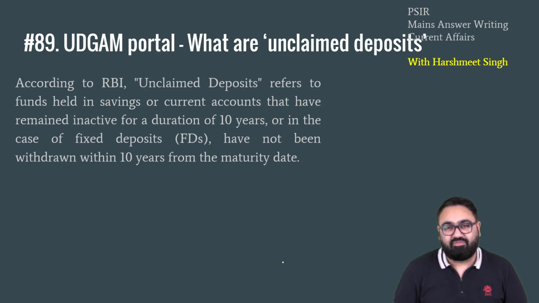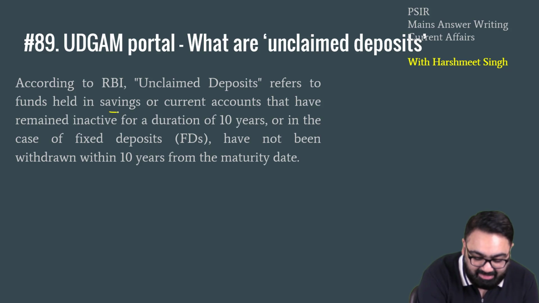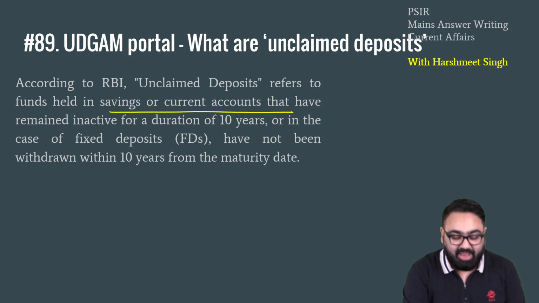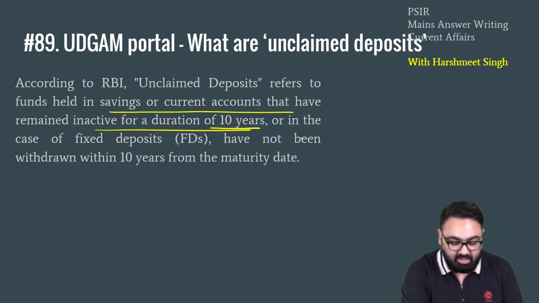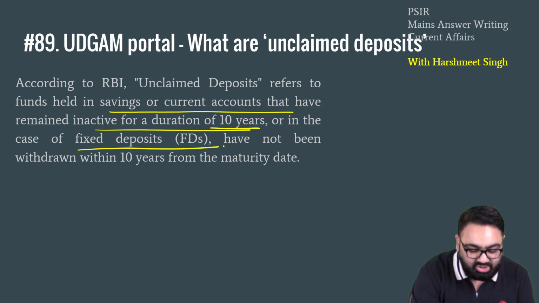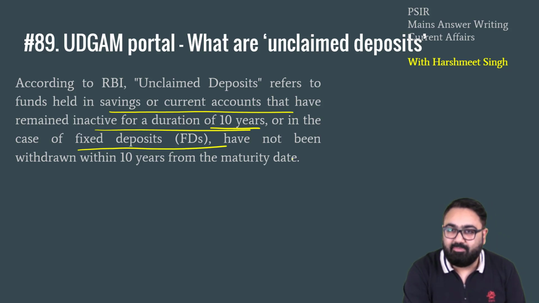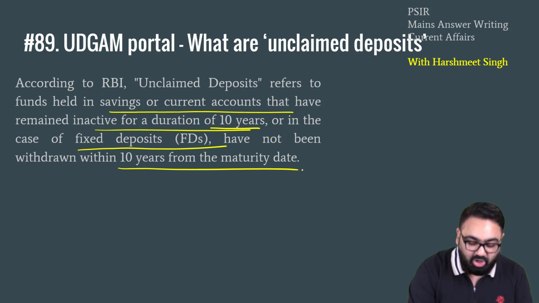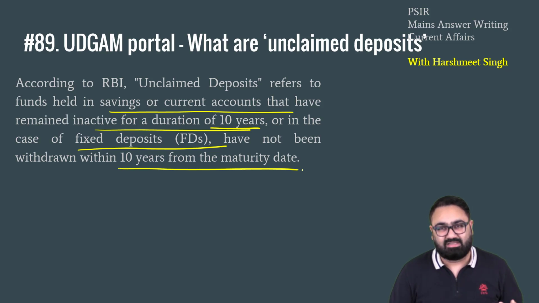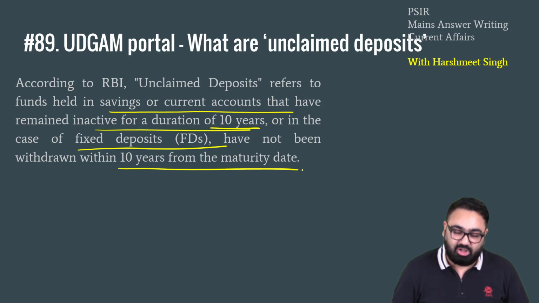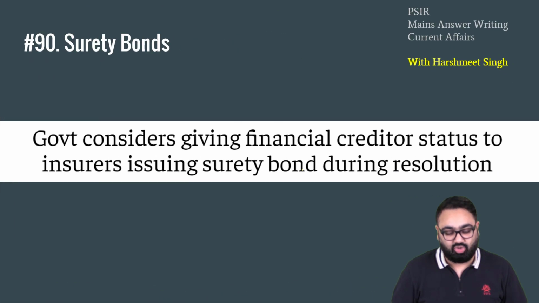The RBI has also defined what will be called unclaimed deposits. Basically any funds in a savings or current account that has remained inactive for 10 years will be called an unclaimed deposit. Or if any money has been stored in fixed deposits which have not been withdrawn 10 years from the date of maturity. Maturity is when your fixed deposit basically comes to an end. After that, if 10 years have passed and you have still not withdrawn that, that will be called an unclaimed deposit. This is also something that you can check out from this particular Udgam portal.